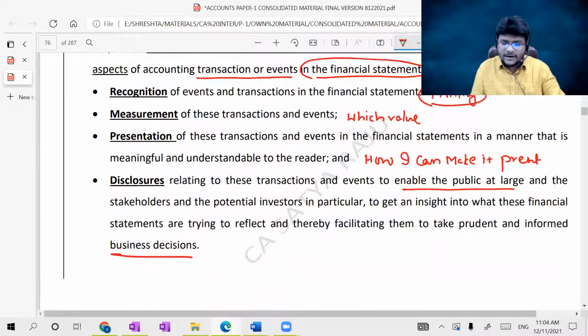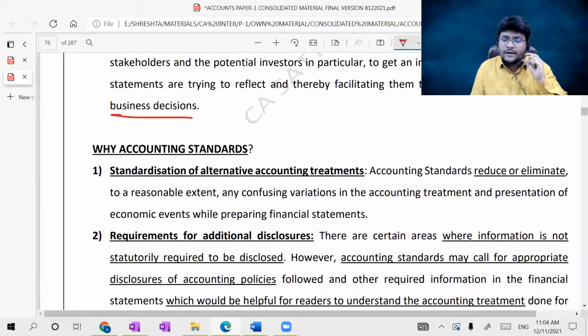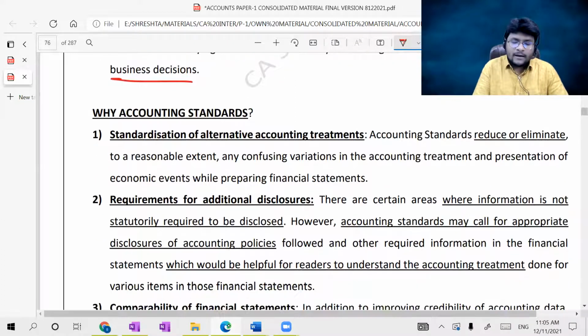Next, guys, concentrate. The next question coming to my mind is, why accounting standards? Sir, these are all issued, okay, we understood. But why accounting standards? If accounting standards are not issued, then what happens? Let us have a look. Why were accounting standards issued?